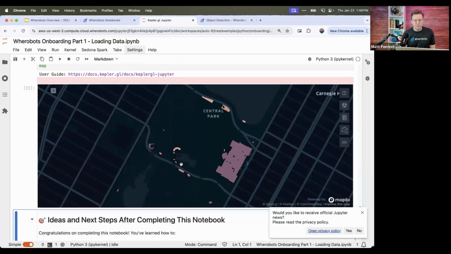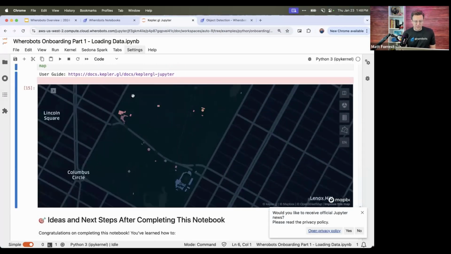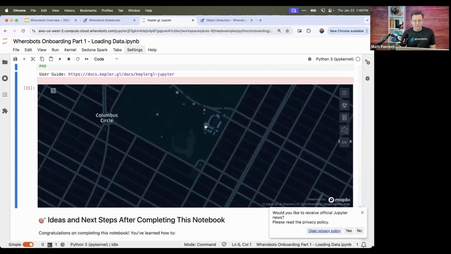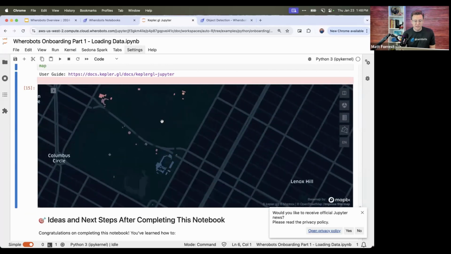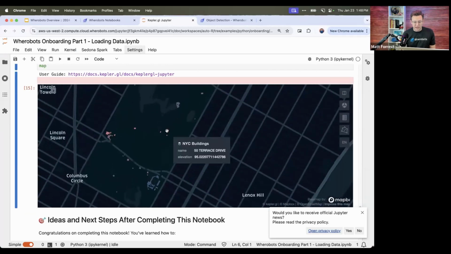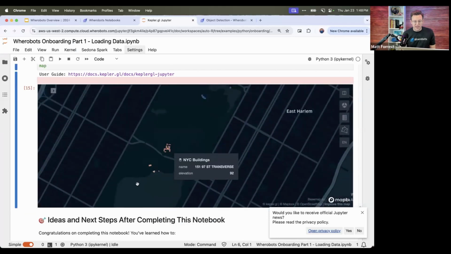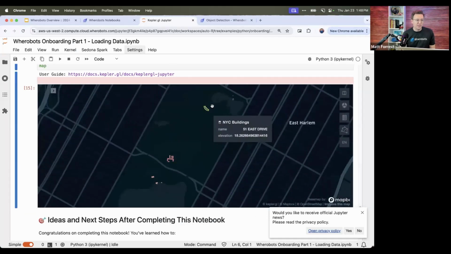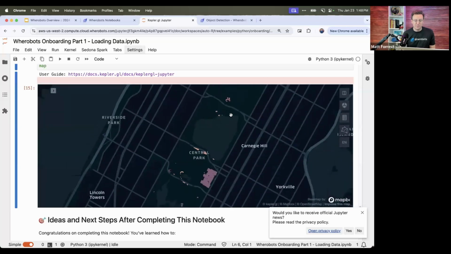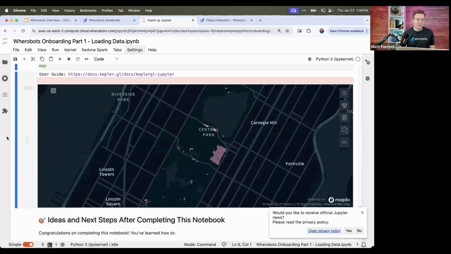And then here are our buildings. We can see here that each of these buildings now has an elevation tied to it. You can see that this one is 45 feet above, and this one should be a little bit higher, 95 feet, 81 feet, and then 92 feet as you move through the park. So these are the different elevations throughout Central Park. It does change elevation a lot there.